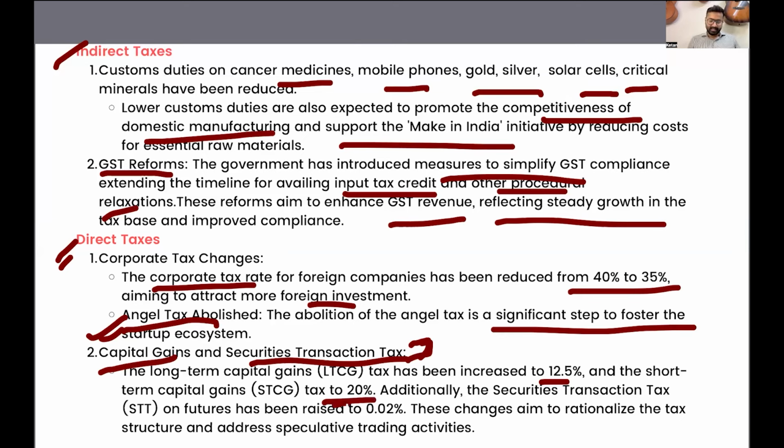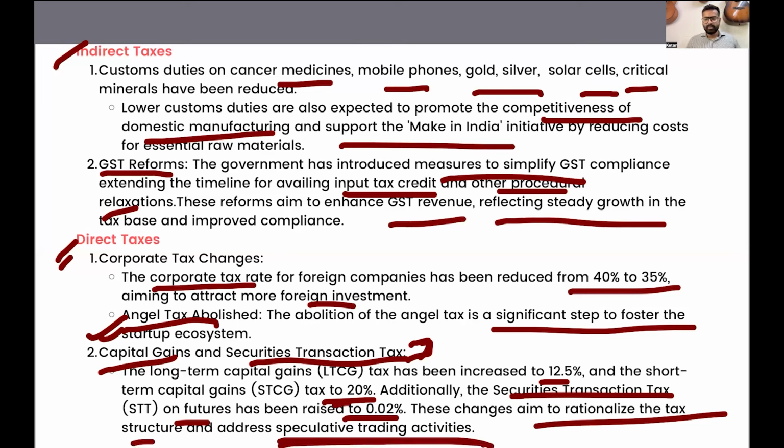And additionally, the securities transaction tax, which is the tax levied when there is a security transaction happening, right? If you invest in futures or options, then a tax is levied there. So STT on futures has been raised to 0.02%. Now, these changes aim to rationalize the tax structure and address speculative trading activities.